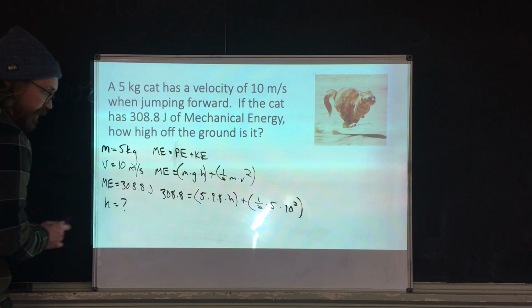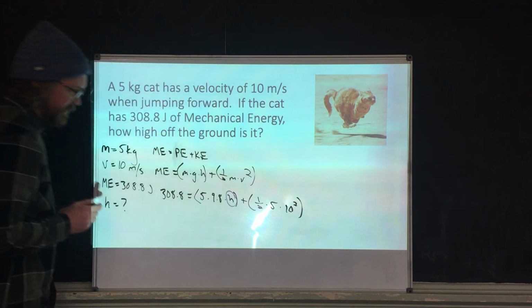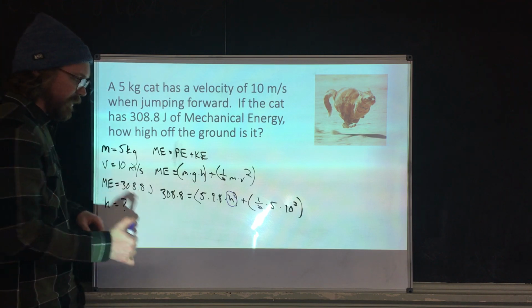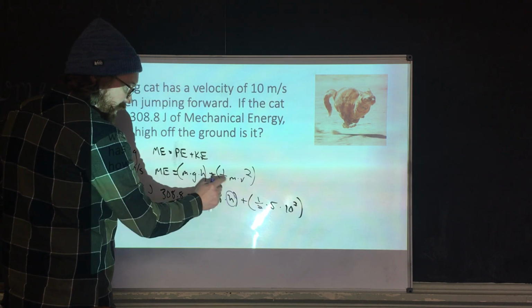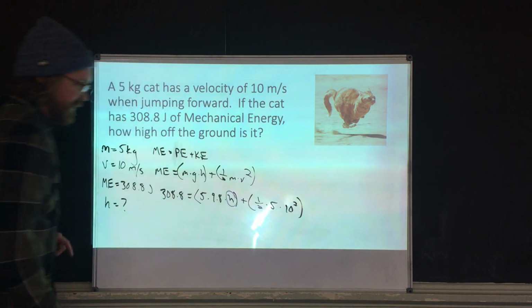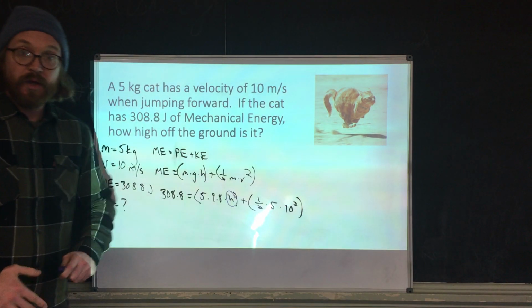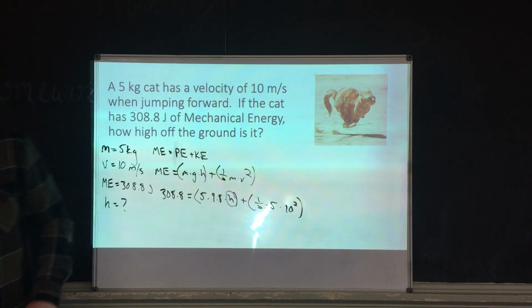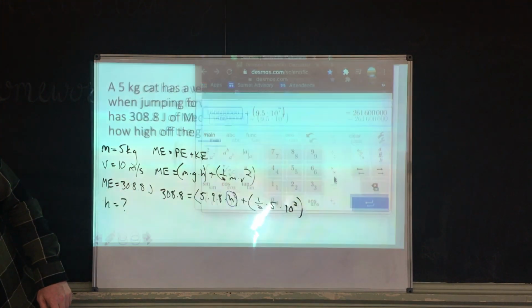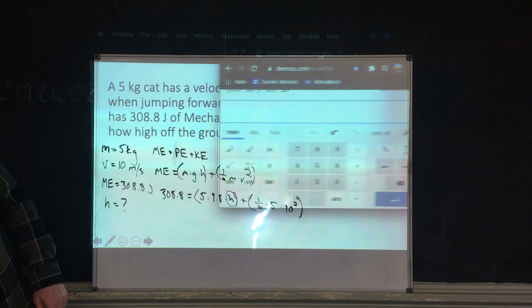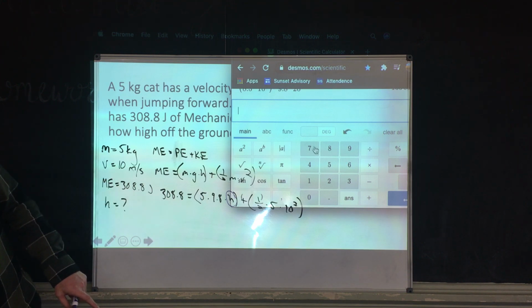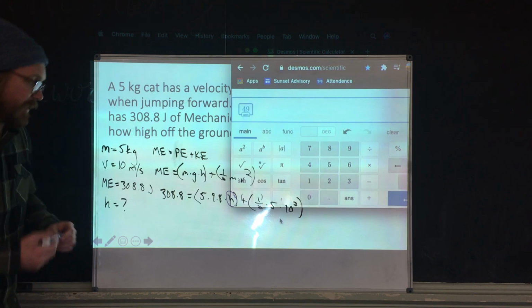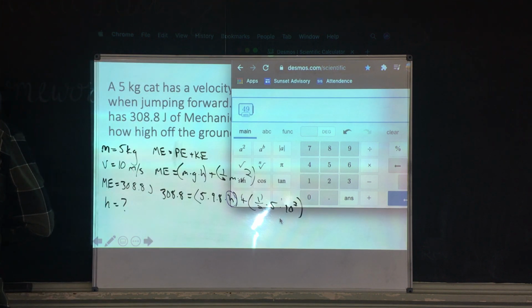So do not be confused here. This is what I want. I want this h that looks like a sad saxophone. I apologize for that. We add that to our kinetic energy, which is 1/2 times the mass, which is 5, times 10 squared. Now, what do? First thing you do is regular math. So the first thing I'm going to do is do all this. So let's grab our calculator. I want to clear this, and I want to do 5 times 9.8. 5 times 9.8 is, answer, 49.